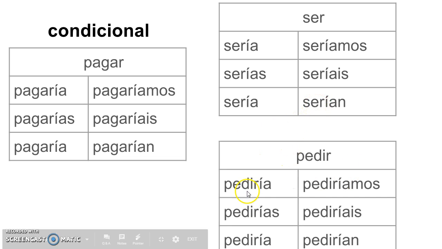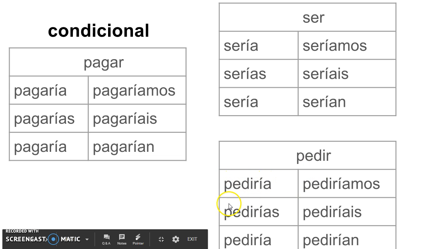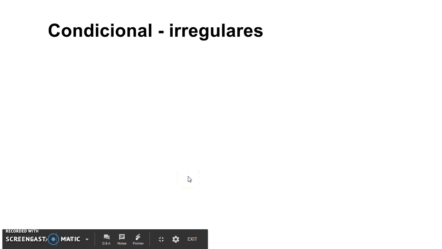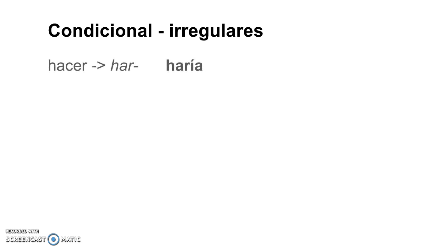And here's an IR verb, pedir, right? To order, to ask for, to ask someone to do something, pediría, pedirías. Just again, full infinitive with the endings. There are some irregulars. There are more than you're going to see on this list, but these are the ones that you're going to be responsible for.